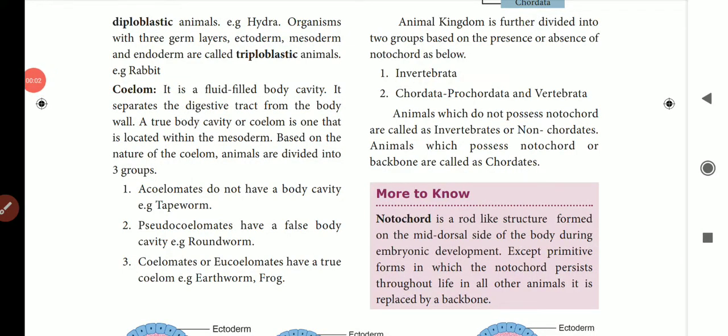Good morning, students. In this lesson, we are going to see how the animal kingdom is classified into two groups based on the presence or absence of notochord. So, we already know what notochord is. Here is how they have classified. The first one is Invertebrata, that is, without backbones, and the second one is Chordata, that is, Prochordata and Vertebrata, with backbones. So, animals which do not possess notochord are called invertebrates or non-chordates, and animals which possess notochord or backbones are called chordates.